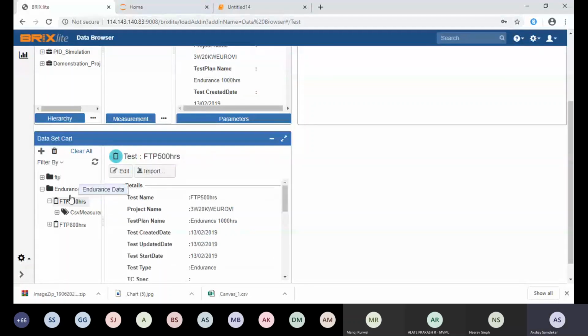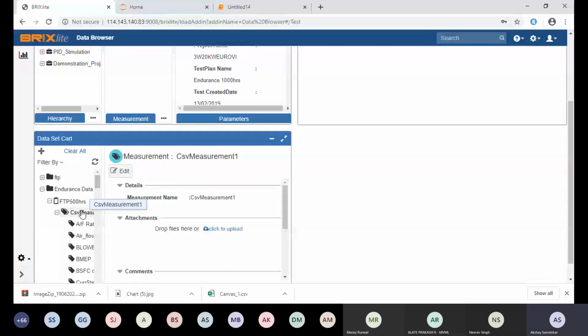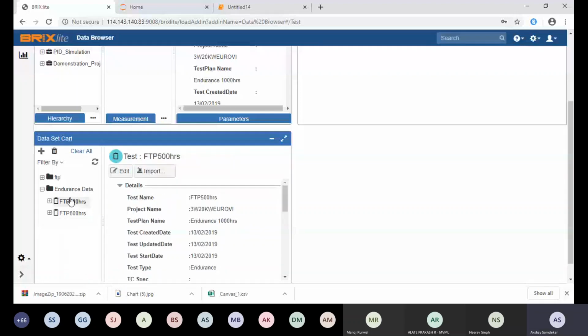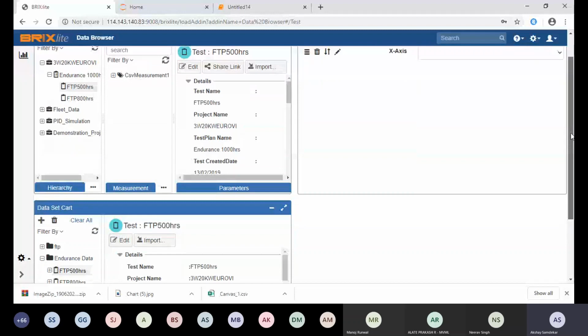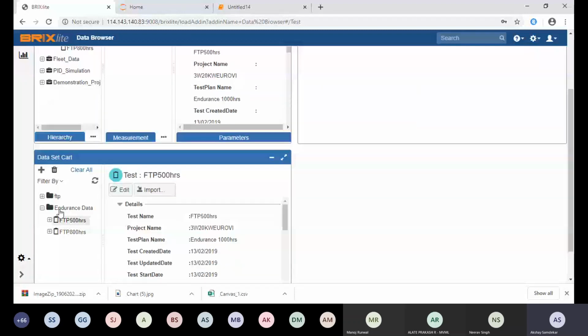So this is just a filtering, because I don't want to go to the project view every time to search for my test. Not required. You just create your workspace, and in your workspace, you have your separate tests and analysis. Maybe the current test you can store in the data set. It's your personal view. No one else can see it other than you. So you can maintain your workspace here. This is a third view, which is actually a data viewer.